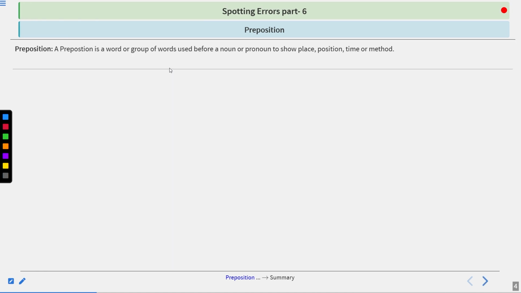Preposition. First of all, read the definition. A preposition is a word or group of words used before a noun or a pronoun to show place, position, time, or method. So preposition is a word. It falls into the category of word or group of words which is used before a noun or a pronoun. It shows place, position, time, or method. I hope you have understood.